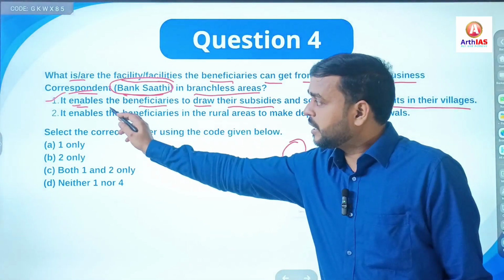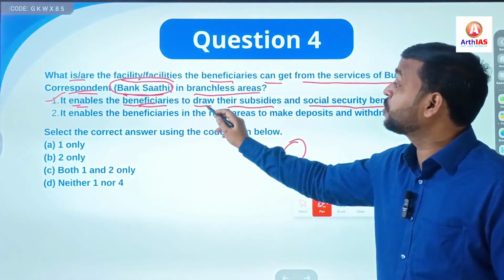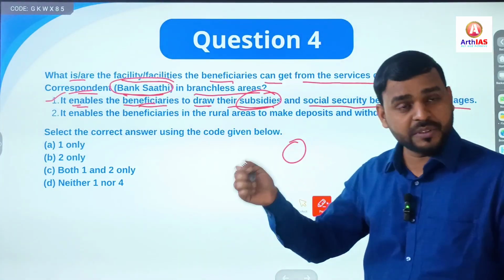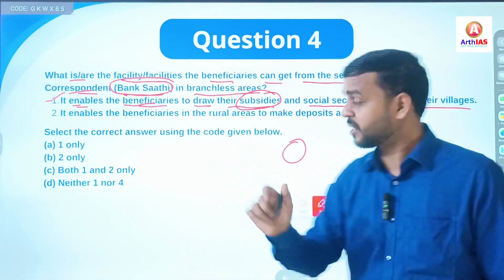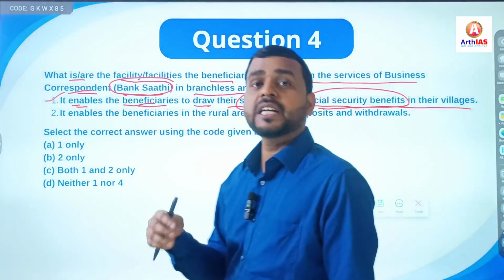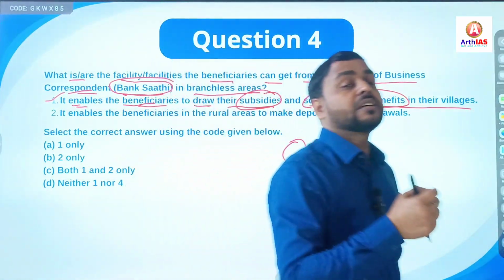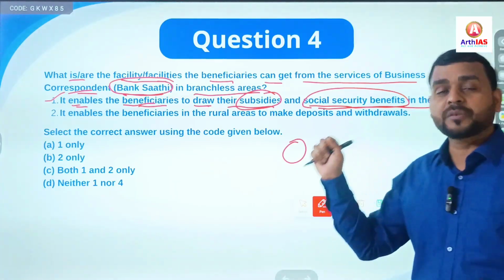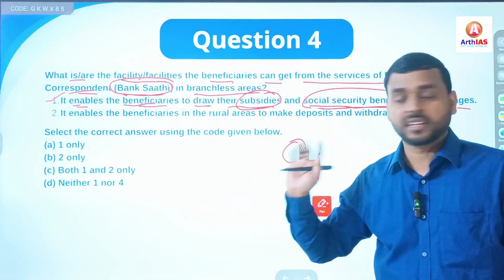So it enables the beneficiaries to draw their subsidies if they are getting any kind of subsidies from government, or social security benefits, for example any kind of pension or monetary benefits from government, they can withdraw from here.